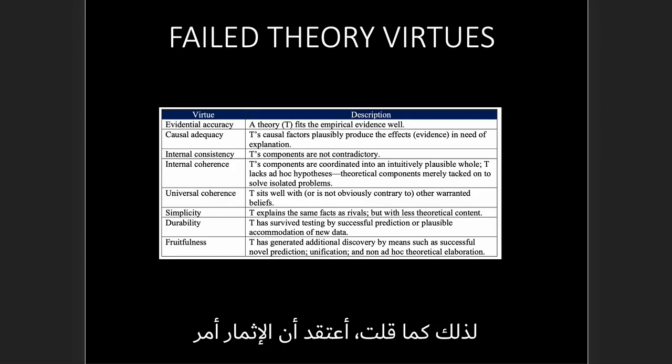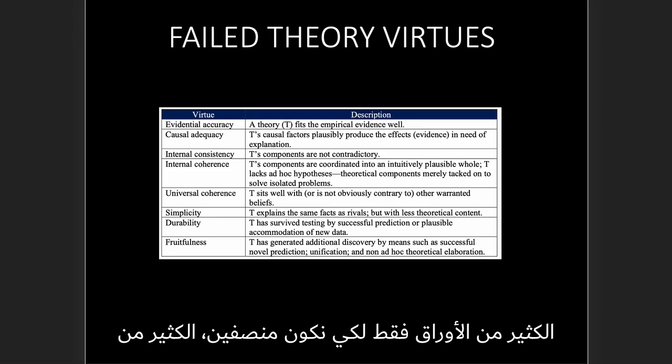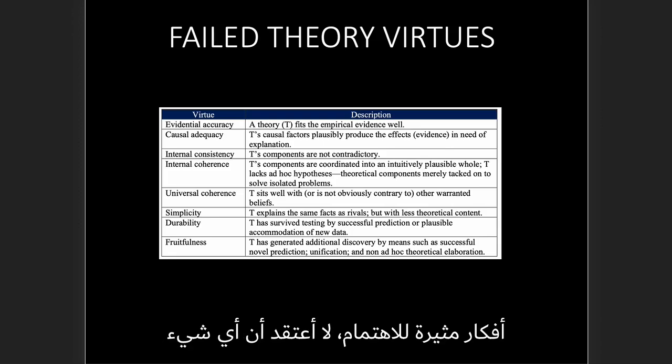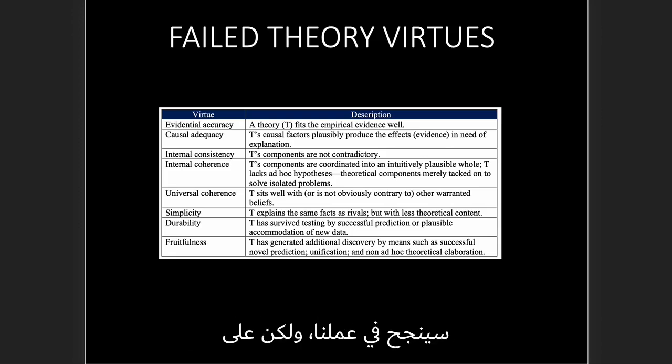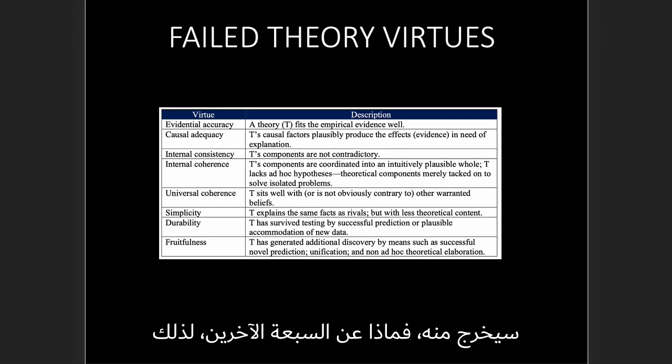Like I said, I think fruitfulness is okay on this one because you do see a lot of papers, just to be fair, a lot of interesting ideas. I don't think anything is going to pan out or work, but at least there is a lot more work coming out of it. What about the other seven?